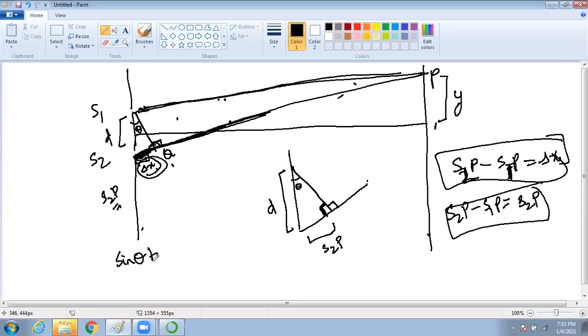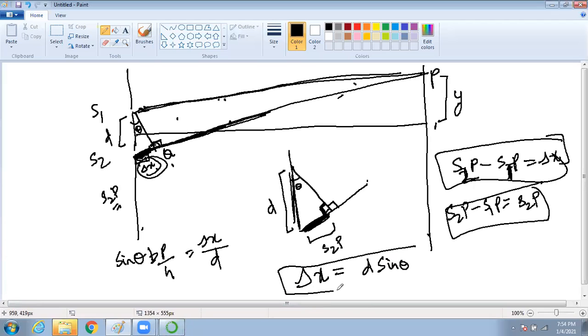Sine theta will be perpendicular by hypotenuse. What is the perpendicular? This is the perpendicular, no? So it will be delta x by, and this is the hypotenuse, d. Understood? So what will be your path difference? Your path difference will be d sine theta. Clear?